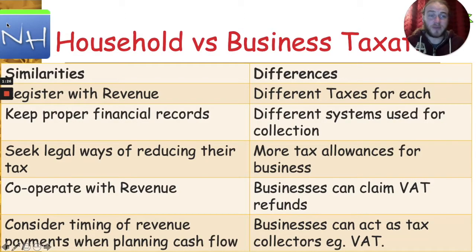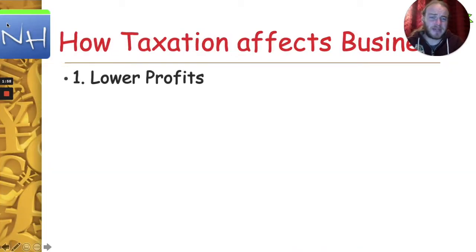Some of the differences, well, obviously different taxes for households and different taxes for businesses. There are different collection systems used for households and for businesses. Businesses have more tax allowances, so more ways to legally reduce their tax bill. Businesses can also claim VAT refunds. And the last thing is that business also acts as a tax collector, for example in terms of VAT, or different excise duties, for example on cigarettes, alcohol or petrol, and the sugar tax as well. So there are different taxes where the business acts as a tax collector and then gives the money on to the government. So, how does tax affect businesses?